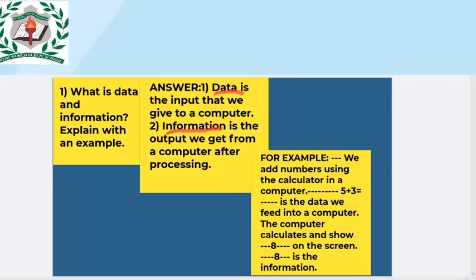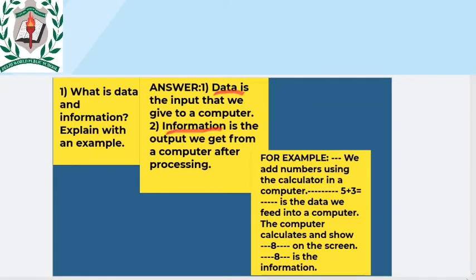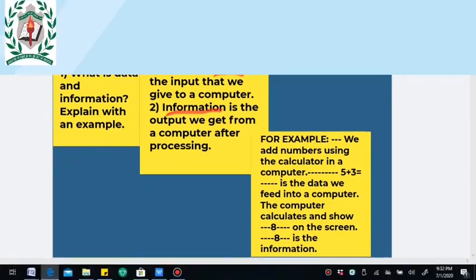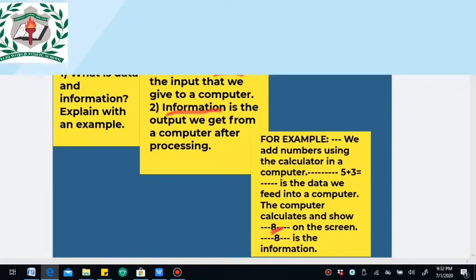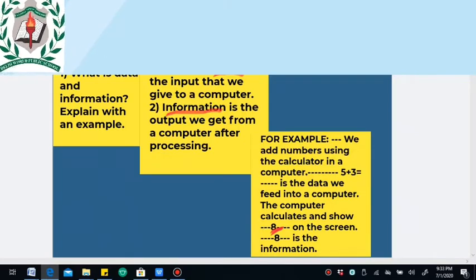Now for example, we add numbers using the calculator in a computer, like we can take 5 plus 3. You need to add these two numbers to get the answer. So you just enter into the calculator. 5 plus 3 is the data we feed into a computer. The computer calculates and shows 8 on the screen. So 8 is the answer, 8 is the output. We can say that is the information.